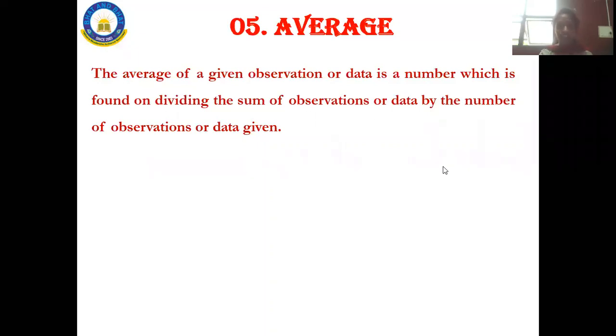So what are the things in the average? What are we going to study in the average? In average, we will study the important formulas related to average. The main one, only one formula you have in average, that is x bar is equal to sum of observations divided by the given number of observations. If you take the example, total marks 600 divided by how many subjects you have. This is nothing but the formula for an average.